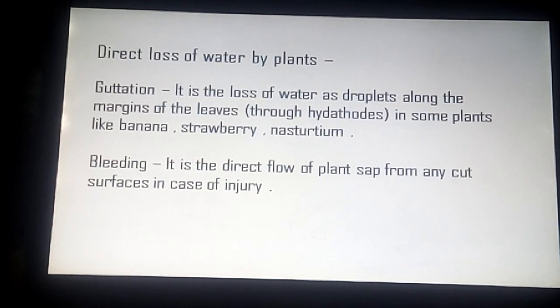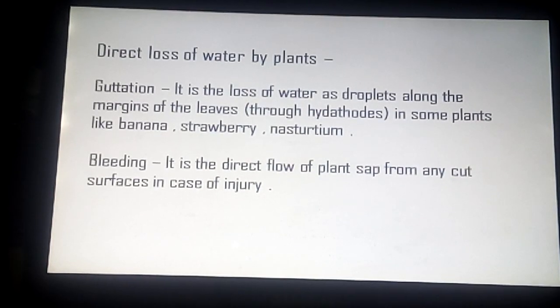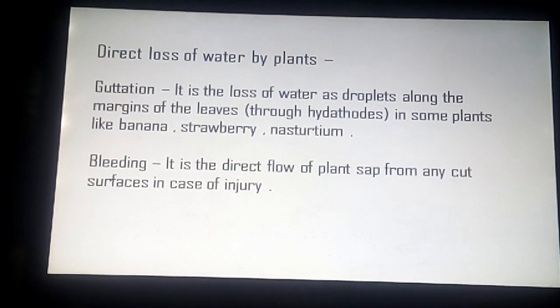Now the second is bleeding. It is the direct flow of plant sap from any cut surfaces in case of injury. This happens only due to injury. The plant sap escapes from the ruptured or cut surfaces of the plant. The root pressure generated by a plant assists in bleeding.